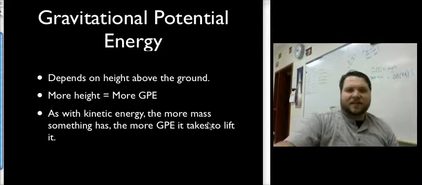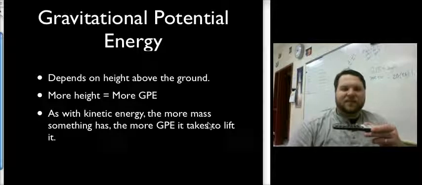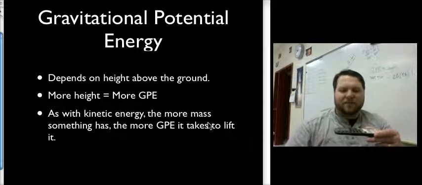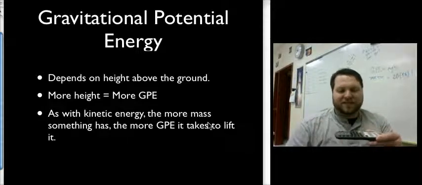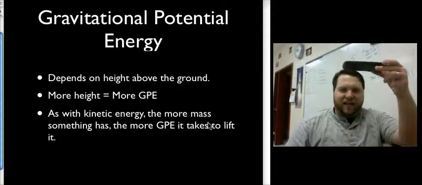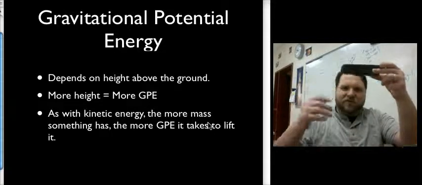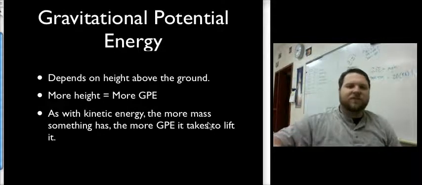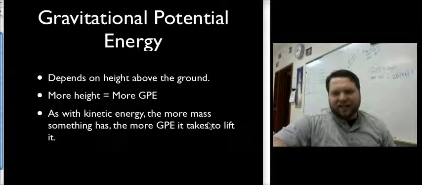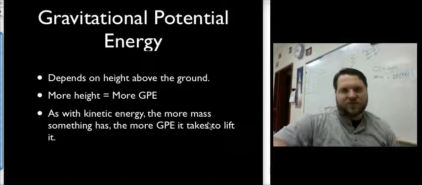So say I've got a calculator here, and I lift it this high. That takes a certain amount of gravitational potential energy that I have to add to the object. If I lift it even higher, I have to add more gravitational potential energy to it. And of course, as something falls, that means it's getting less and less gravitational potential energy.